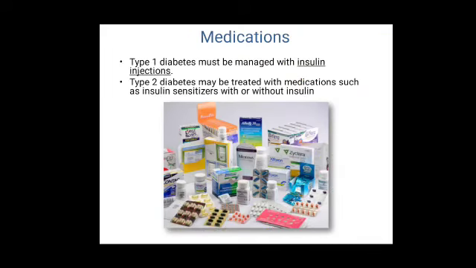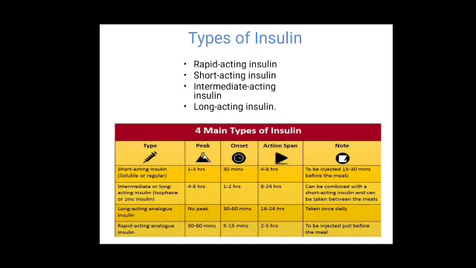Medication: type 1 diabetes must be managed with insulin injection. Type 2 diabetes may be treated with medications such as insulin sensitizers with or without insulin. Types of insulin: rapid acting insulin, short acting insulin, intermediate acting insulin, long acting insulin. This table shows the difference between four main types of insulin.